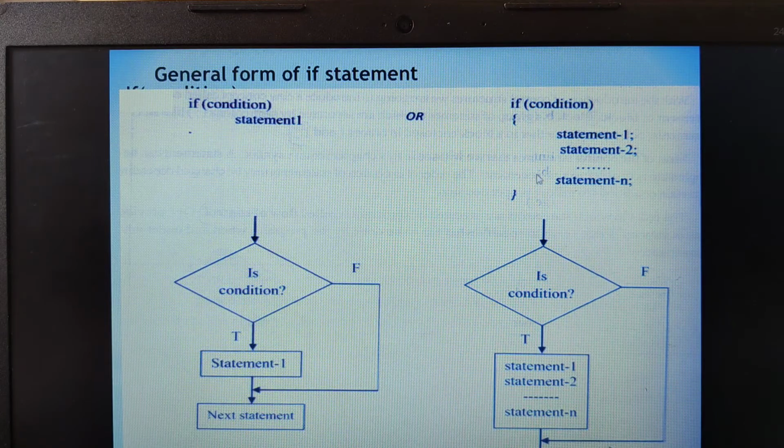Is that clear to you? That means if this condition is satisfied, this block is executed, else the control comes to the next statement here. In this case, what happens? It skips statement 1 if the condition is false, and the control goes to statement 2 as the next statement or the false statement. I hope I am clear enough.